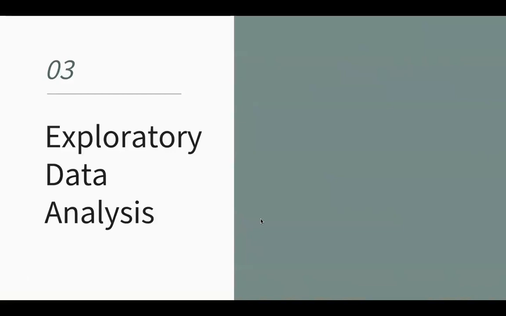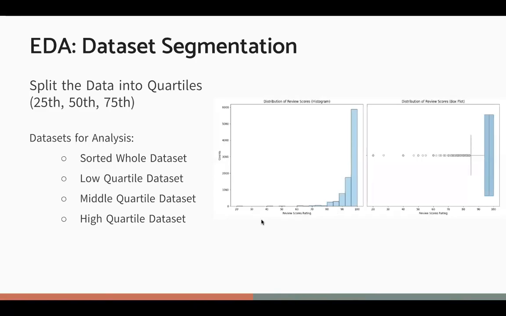For our EDA analysis, we first looked at the distributions of review scores. We learned that the score is left-skewed, and we decided to compare the trend of our selected features between low-rating Airbnbs and high-rating Airbnbs. Thus, we split the dataset into 3 small sections based on the quartile values, and then we continue our analysis and plotting using these 4 datasets.